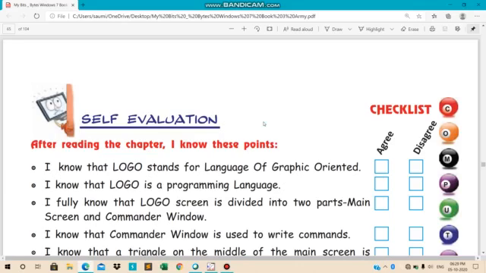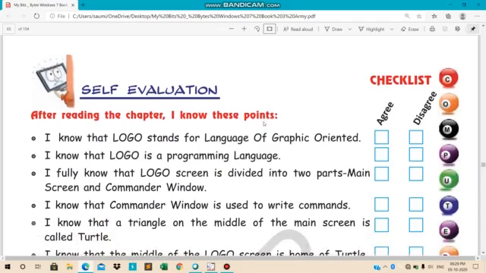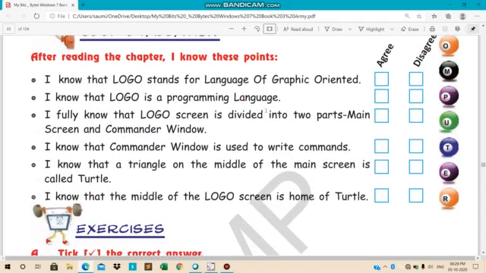Let us start with self-evaluation. Here a checklist is given and you have to tick mark whether you agree with the given statement or not. After reading the chapter, I know these points. I know that Logo stands for Language of Graphic Oriented. So yes, I do agree with this statement.